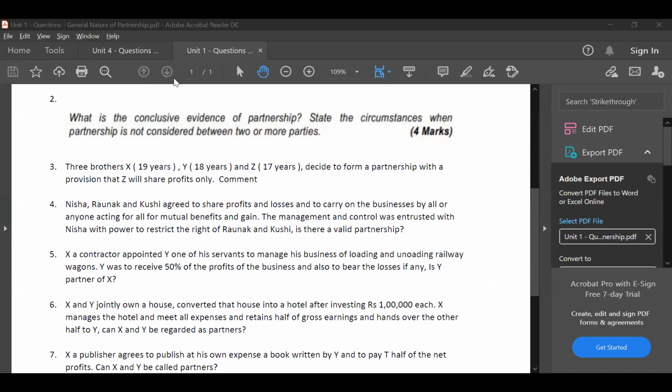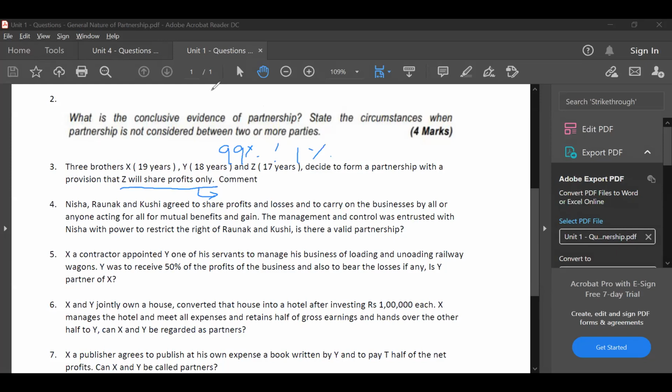Go ahead, Gaurav. Question number 3, the three brothers in which one is minor. We gave the reason that a minor cannot be a partner. That is one. Can we also give a reason that the share of profits cannot be only for one person? So they said the provision that Z will share profits. Yes, you can give that also. Correct. That is also a point. Profits have to be shared. Here only one person is taking the profit. It is not allowed. Profits have to be shared between two parties. It can be in the ratio 99% to 1%. That is fine. But if one person is taking the entire profits, it's not a partnership. Good. That is also correct.